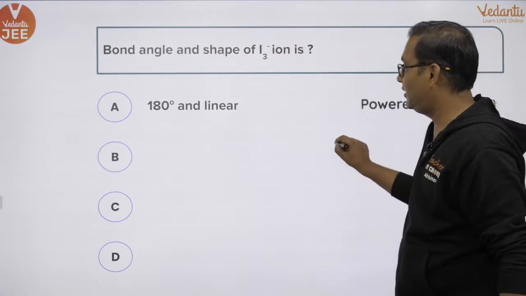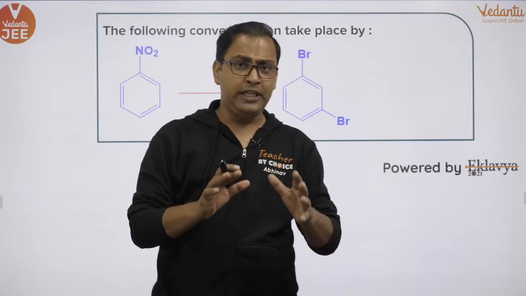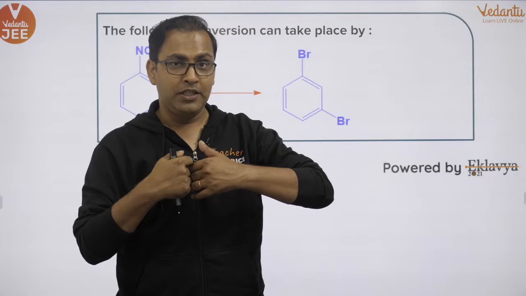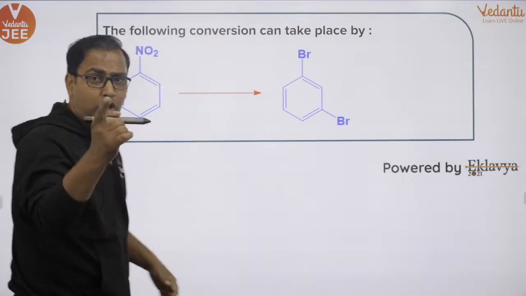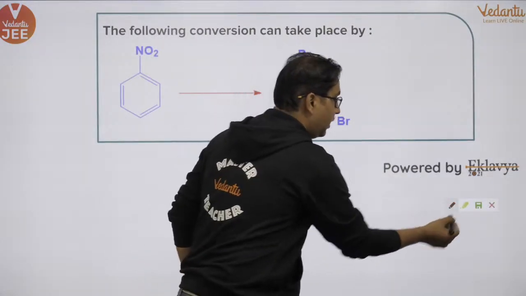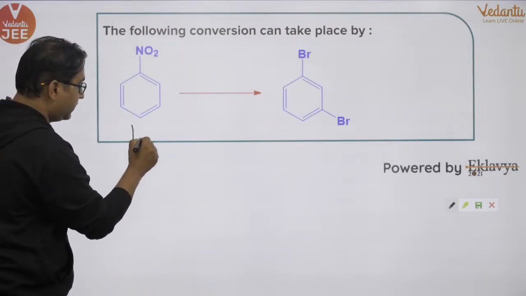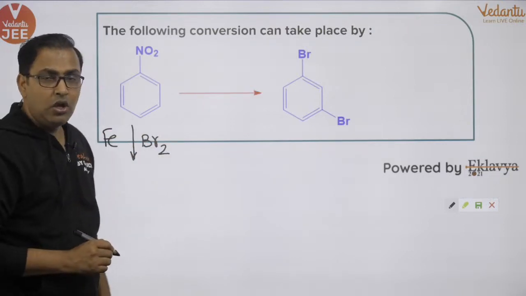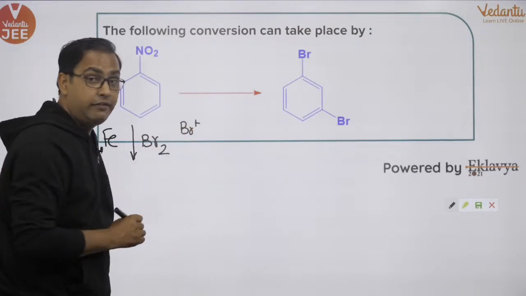Moving on to the next question. Yes, this is the question. The options had many reagents, so it has to go from this to this in different steps. I will write all the steps for you. In the first step, we are going to do halogenation. Fe plus Br2, or FeBr3 plus Br2, will give Br positive, which is an electrophile.